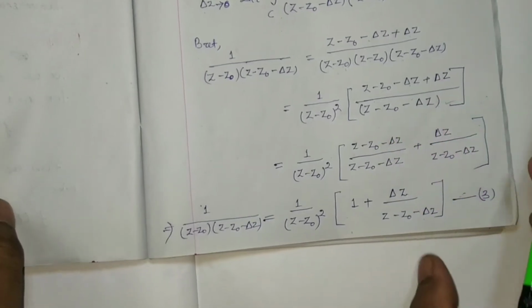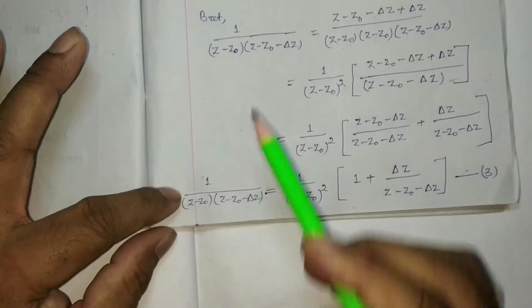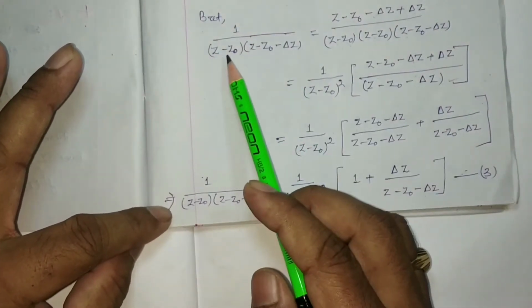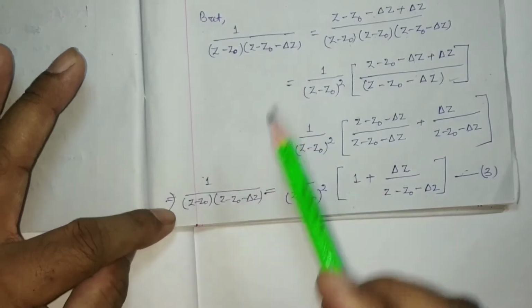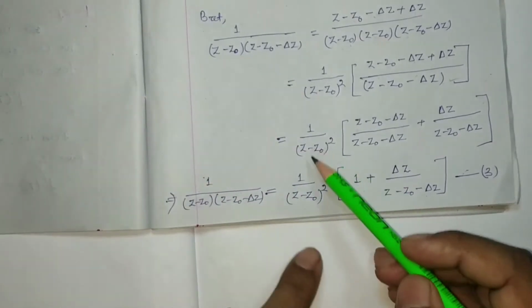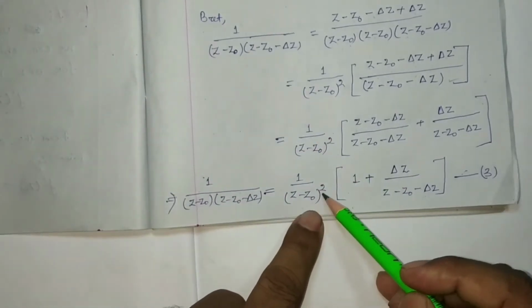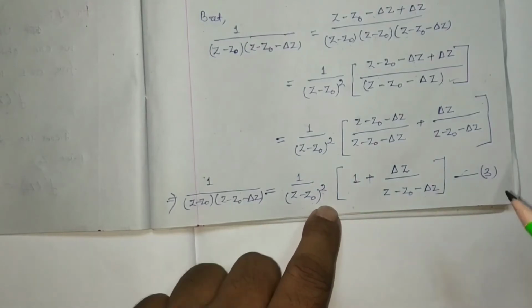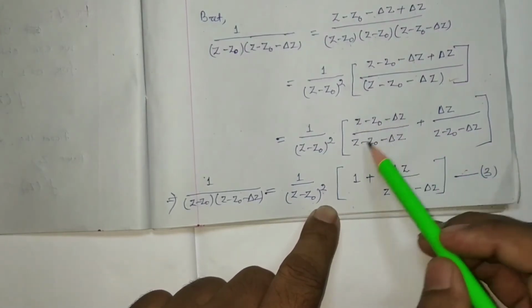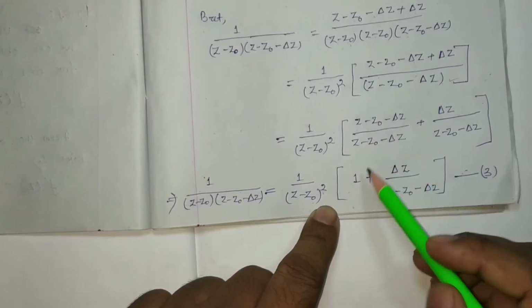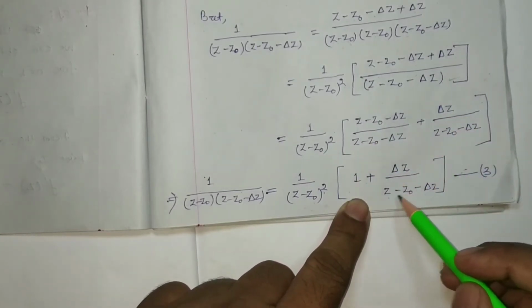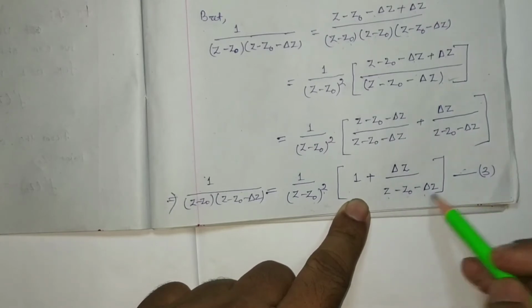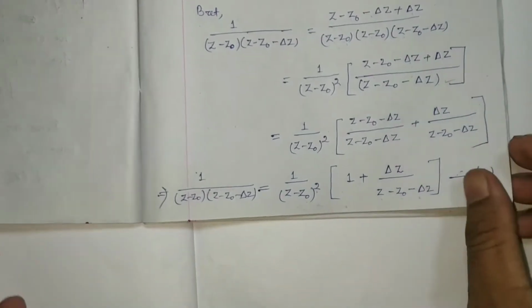Simple thing. So that implies 1 by z minus z0 into z minus z0 minus del z will be equal to 1 by z minus z0 square. Here numerator and denominator both are same, got cancelled, it will be 1 plus del z by z minus z0 minus del z. This is your equation number 3.